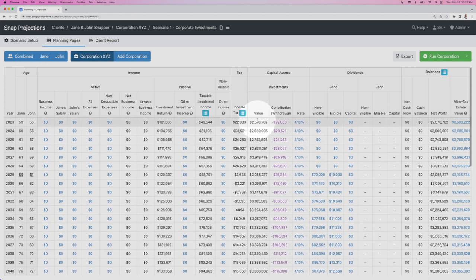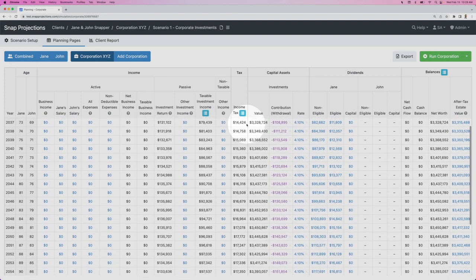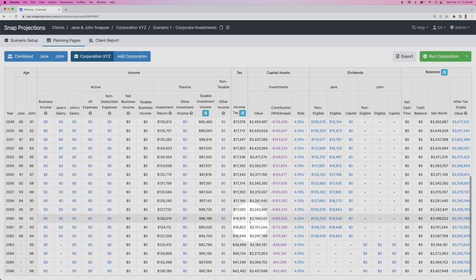If we go back to the top, we can once again track the value of the investment account itself. We can see it starts at about 2.5 million, reaches a high of about 3.5 million, and then remains there throughout the plan until the end of the projection.